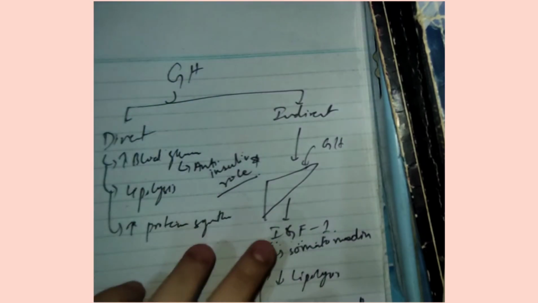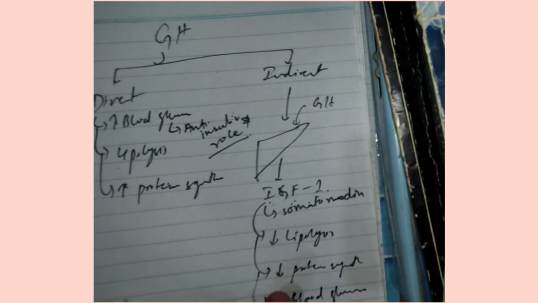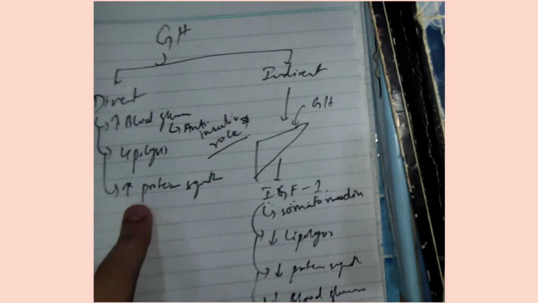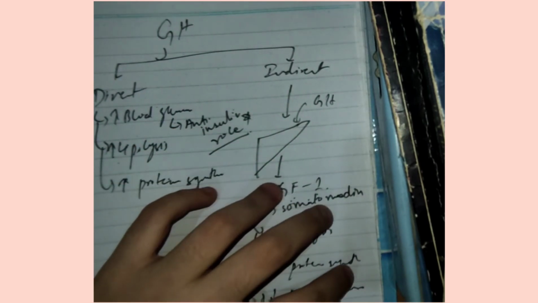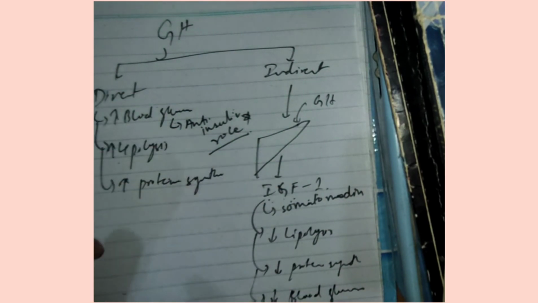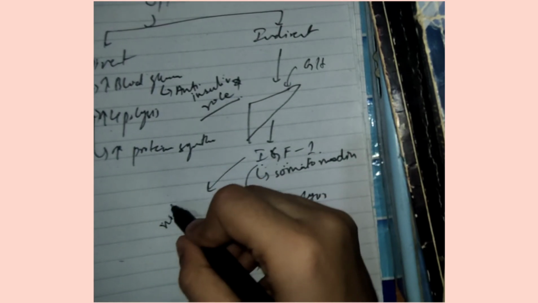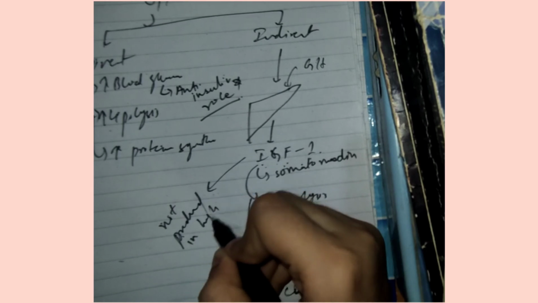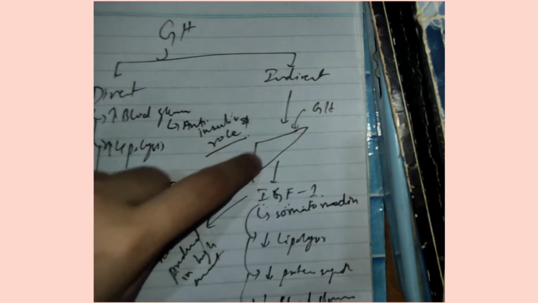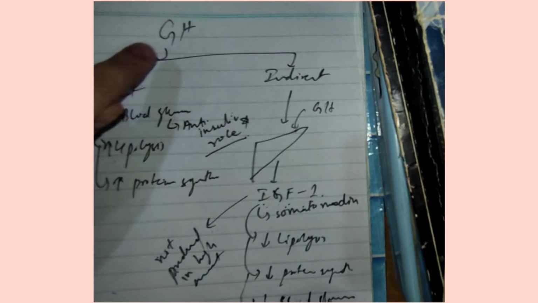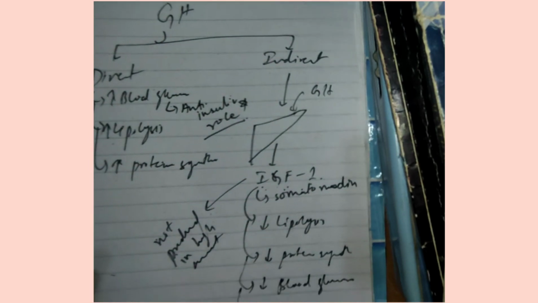Now, as you can see, the roles are opposite. The IGF that is secreted via the growth hormone will cause decreased lipolysis. Similarly, it will cause protein synthesis to decrease, whereas growth hormone's direct action is to increase protein synthesis and increase lipolysis, right? So the IGF has opposite roles as compared to the growth hormone. But in our body, this IGF is not produced in a high amount. So normally, the direct action of growth hormone is dominant over the roles done by the IGF. In normal conditions, these direct factors are predominant over the indirect action of the growth hormone. Hope you got my point.